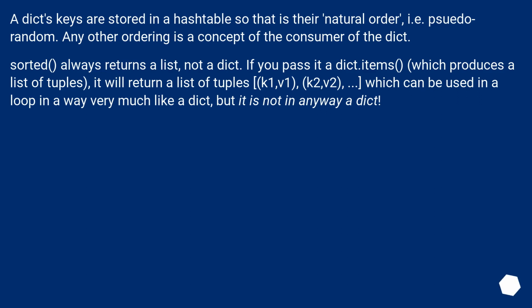A dict's keys are stored in a hash table so that is their natural order, i.e. pseudo-random. Any other ordering is a concept of the consumer of the dict. Sorted always returns a list, not a dict. If you pass it a dict.items(), which produces a list of tuples, it will return a list of tuples, k1, v1, k2, v2, which can be used in a loop in a way very much like a dict, but it is not in any way a dict.